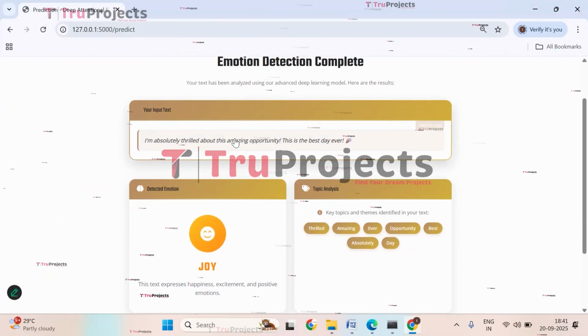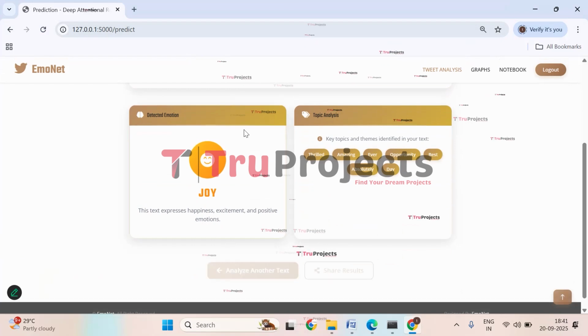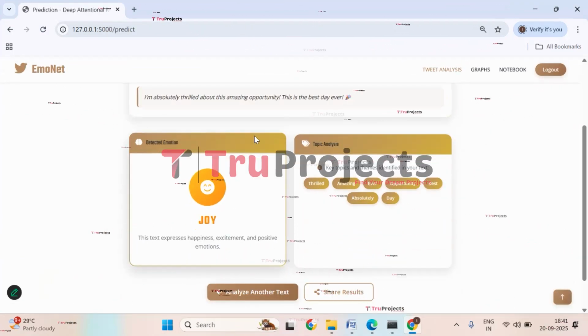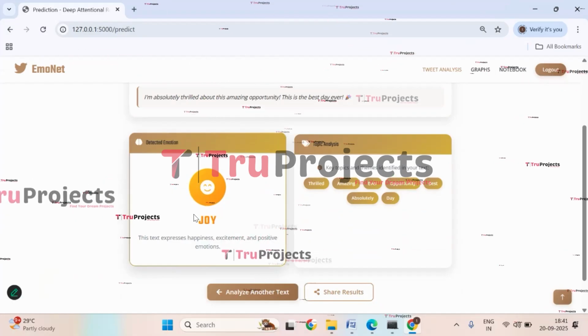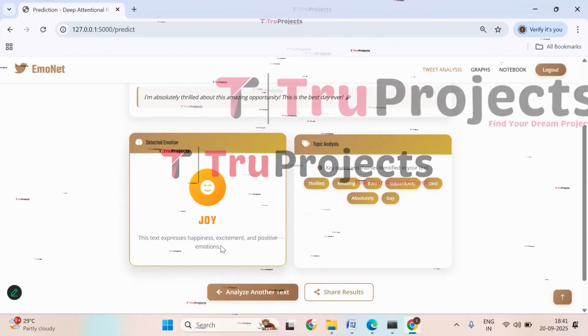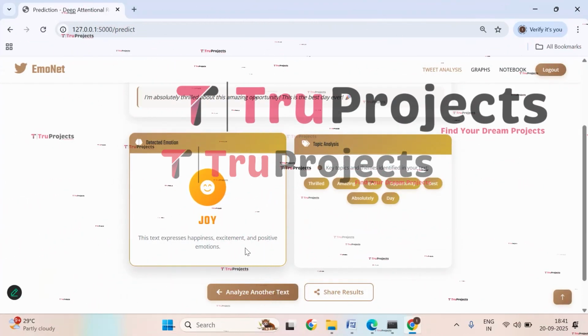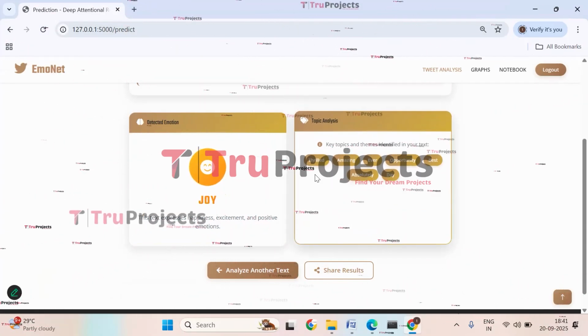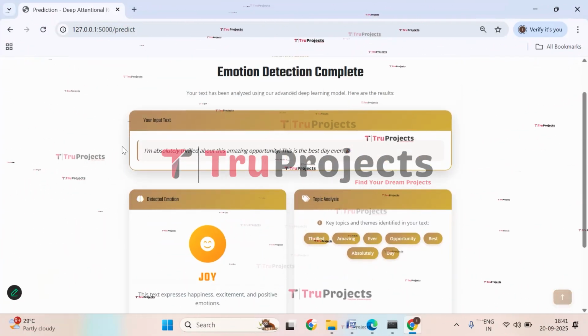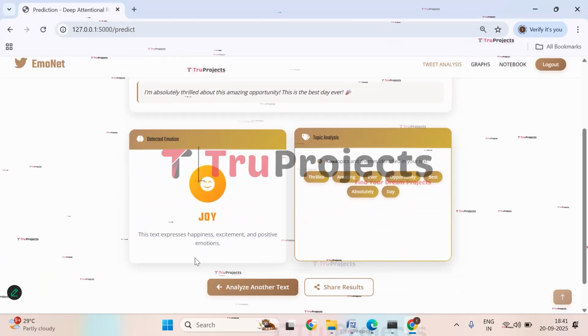Here, this is the input text which we have given. And here we have the detected outcome as joy. So this application is predicting the sentiment to be joy. This text represents happiness, excitement, and positive emotion. And these are the key topics for predicting this text to be joy.